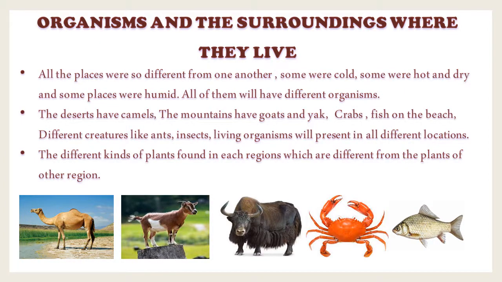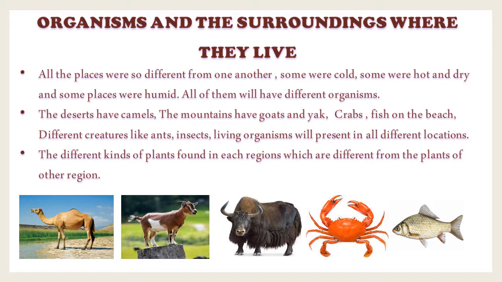Children, in this lesson we are going to learn about organisms and the surroundings where they live. Let us discuss, okay? All the places were so different from one another, correct children? Some places were cold, some were hot and dry, and some other places were humid. All of them will have different organisms, correct? Each and every place will have different organisms, different living things.